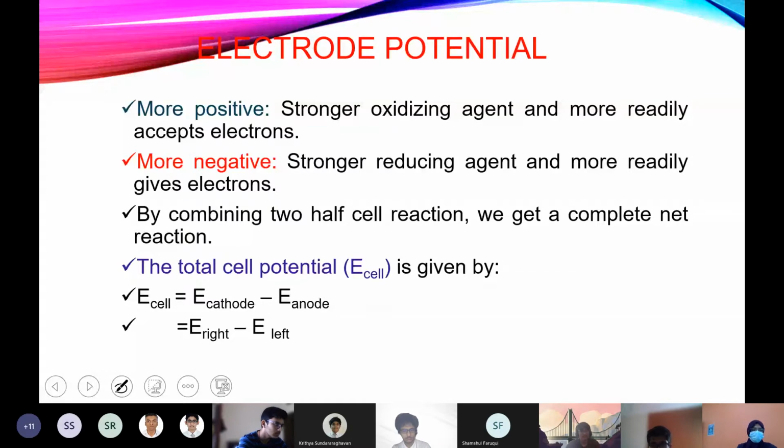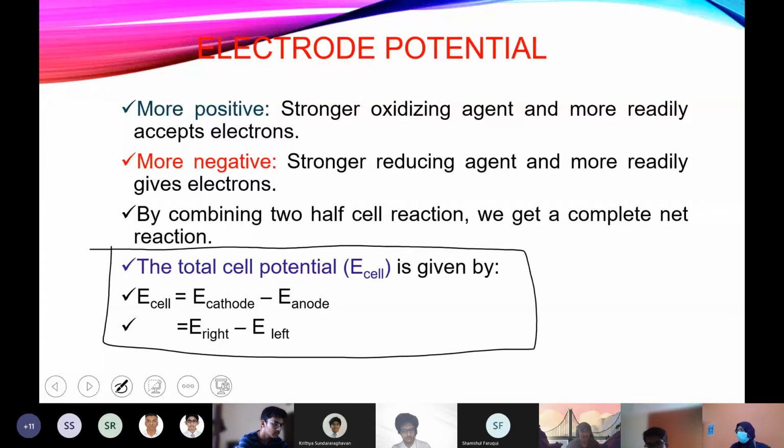So the cell potential can be calculated using this equation. The numericals are coming, so at that time you can use this. If you know the electrode potential of cathode and anode, then the overall cell potential can be calculated: cathode minus anode, or E right minus E left. Right and left mean the electrode on the right side and the electrode on the left side of the diagram.